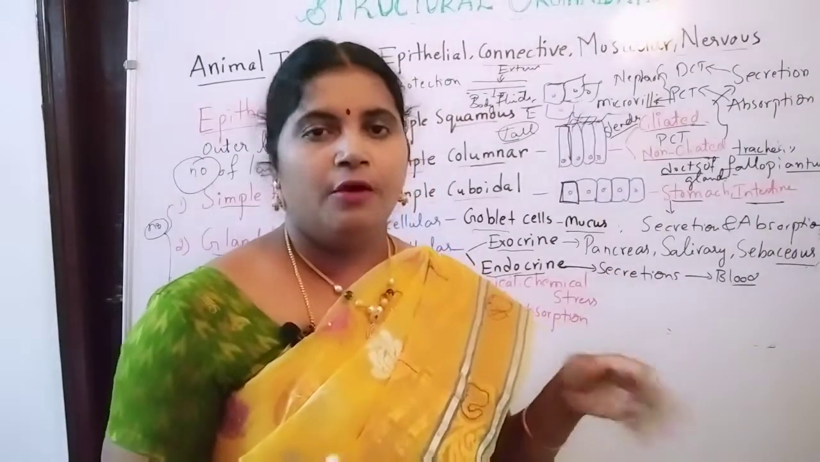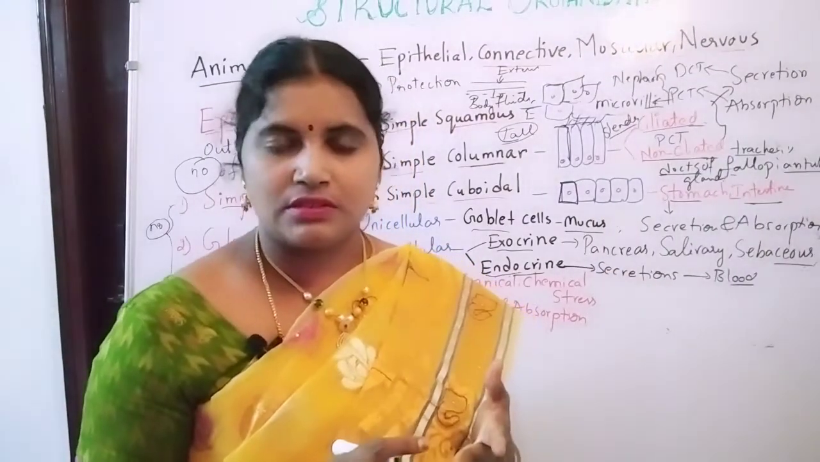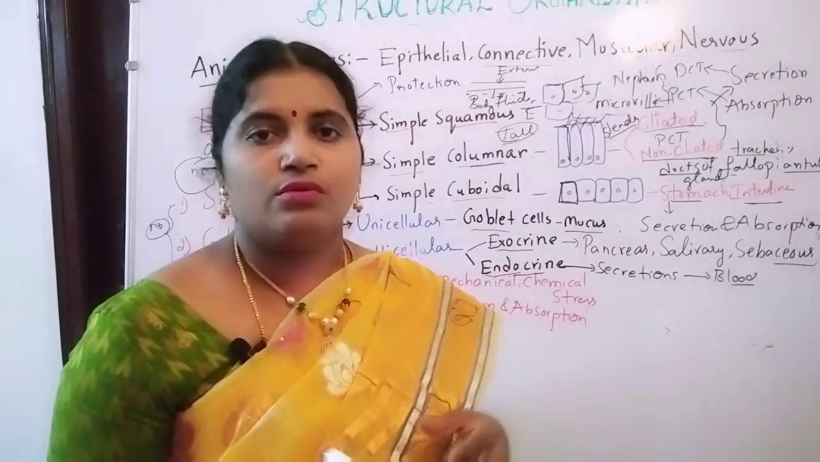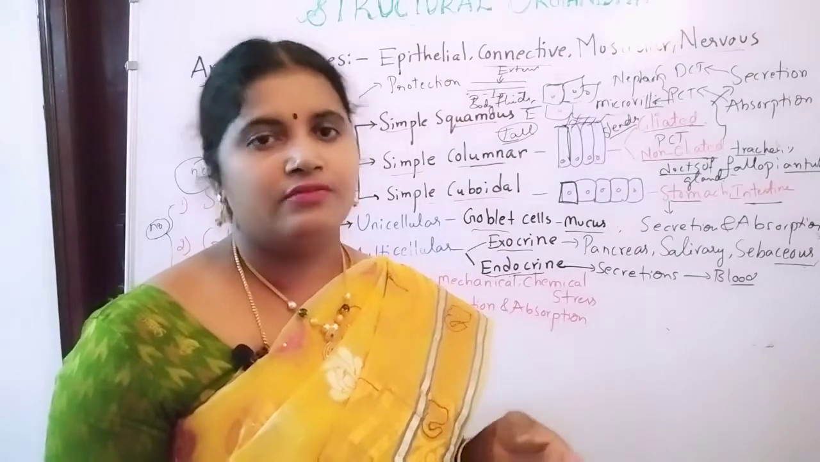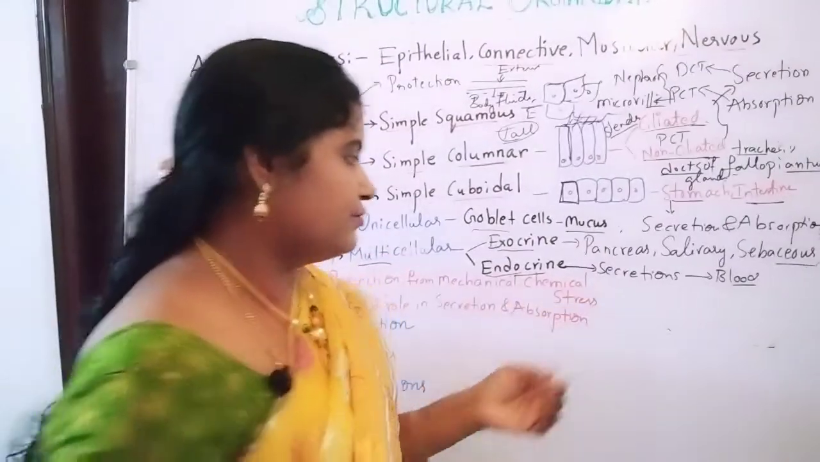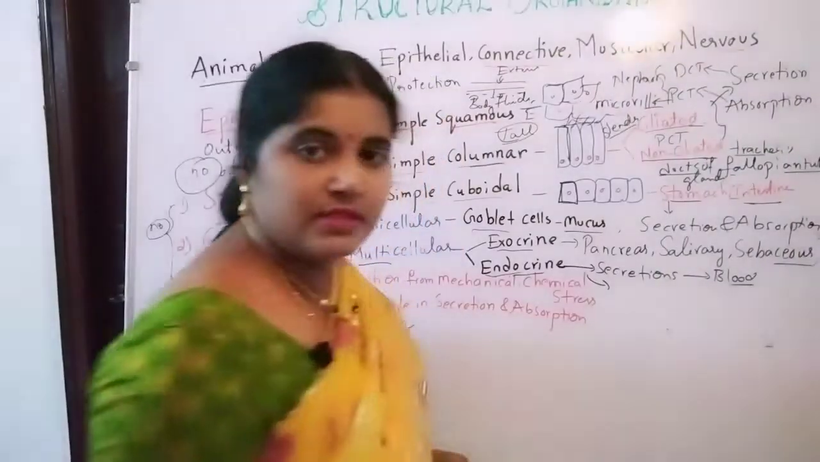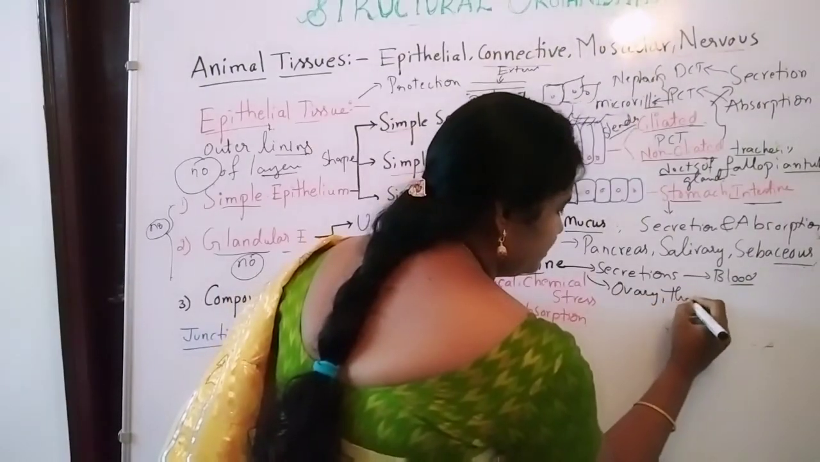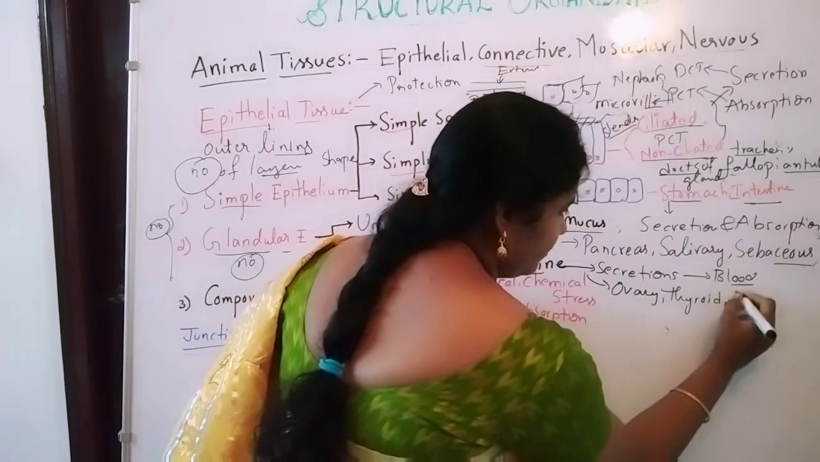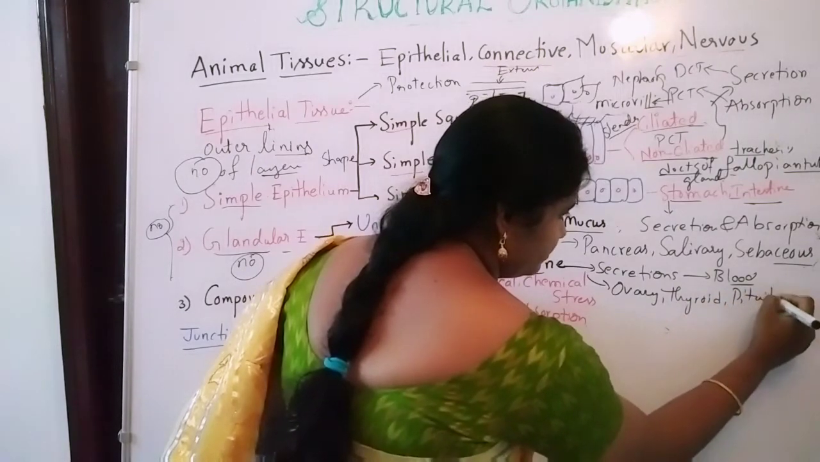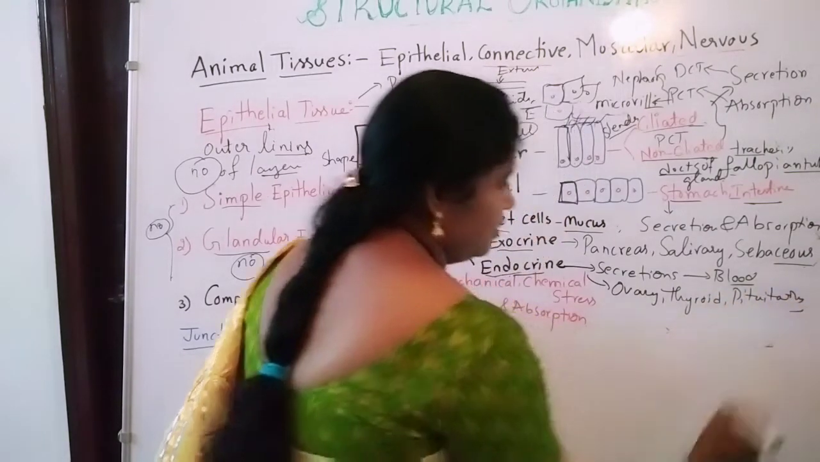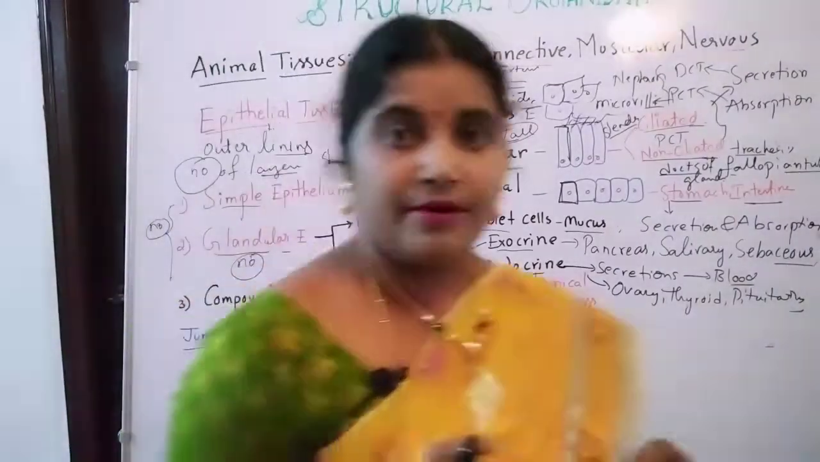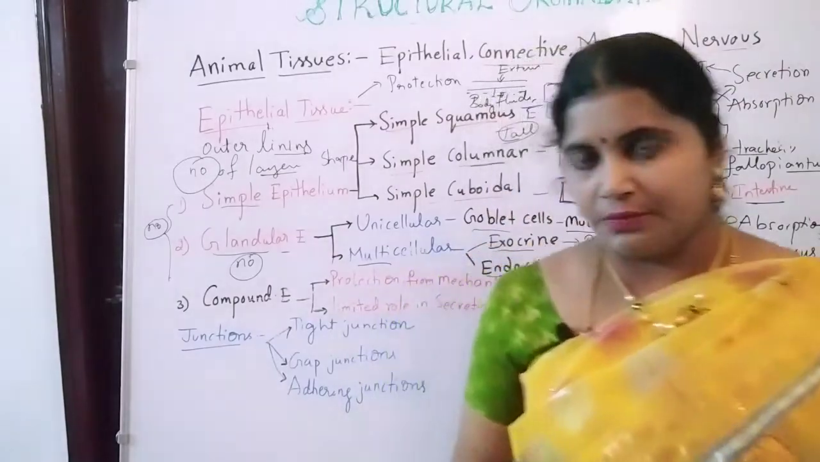We have many: pituitary gland, ovaries, testes, adrenal gland, thyroid glands, like many we have. You can have two or three under this endocrine. So I am writing ovary, thyroid, pituitary, and so on. Ovary, thyroid and pituitary glands come under the endocrine glands. That is about the glandular epithelium.